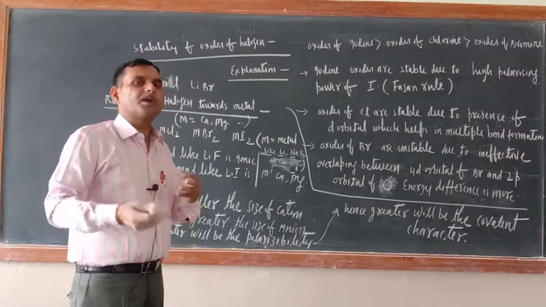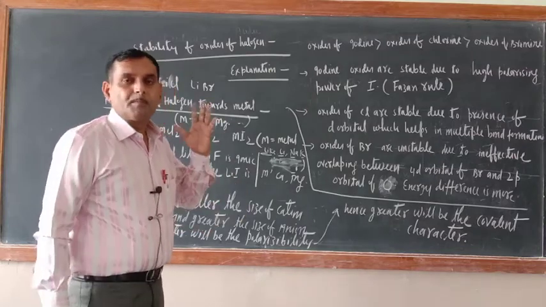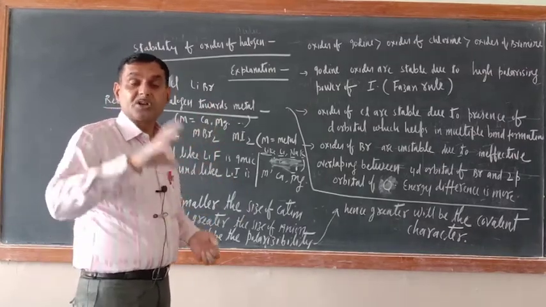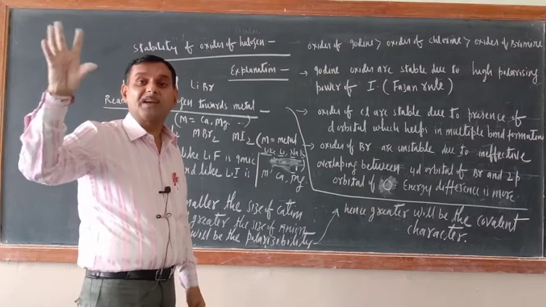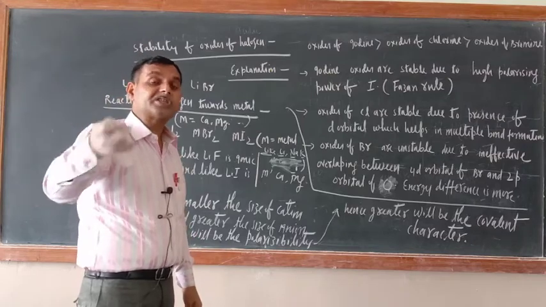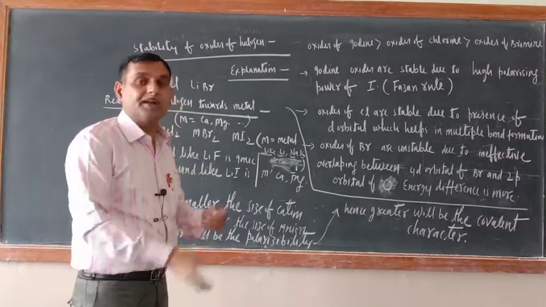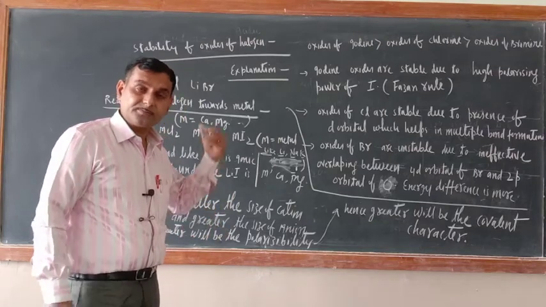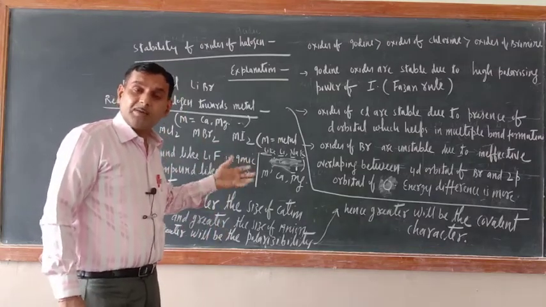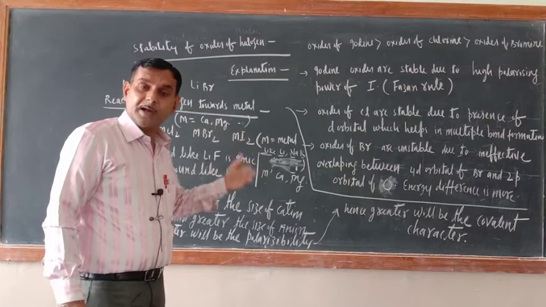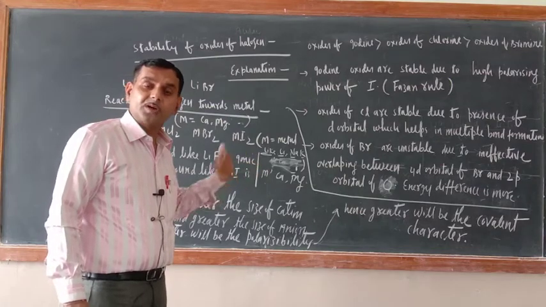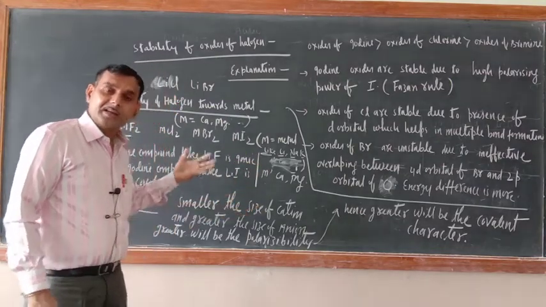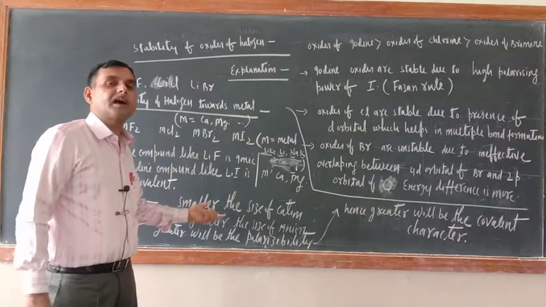What is the meaning of polarizability and polarizing power? Polarizing power means distorting the electron cloud of an ion so that it can share electrons with itself. So the polarizing power of the cation, that is lithium, is more, and the polarizability of iodine is more, that is why sharing of electrons would be there and they will have covalent character.